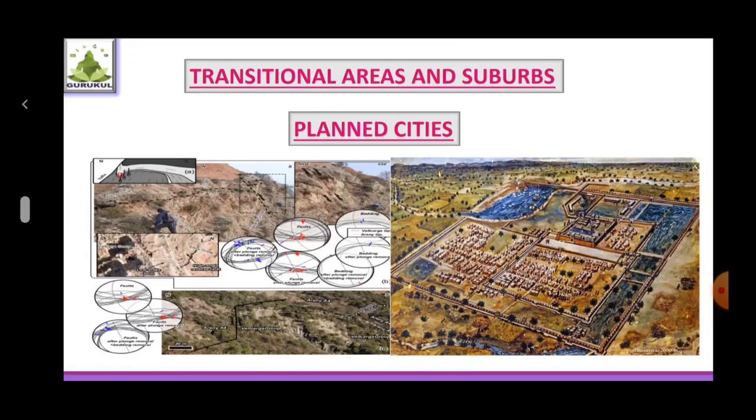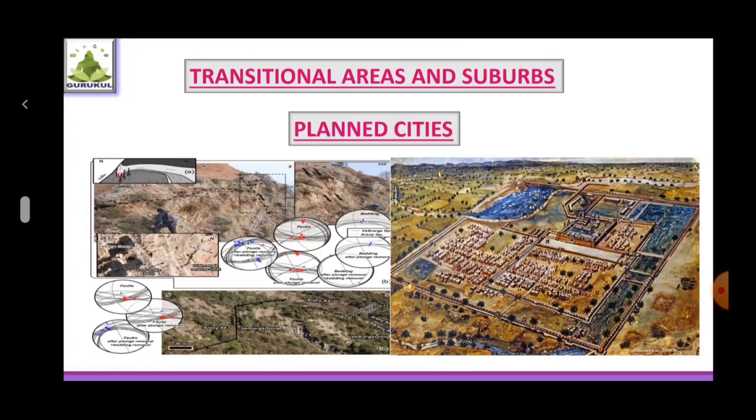Students, let's think: if land is left fallow or is not in use, then can it be termed a kind of land use? I'll repeat the question. If land is left fallow or is not in use, then can it be termed a kind of land use? What would be the answer to this?